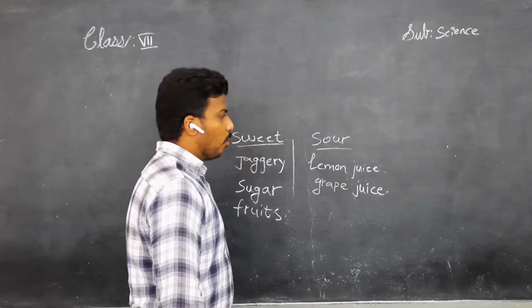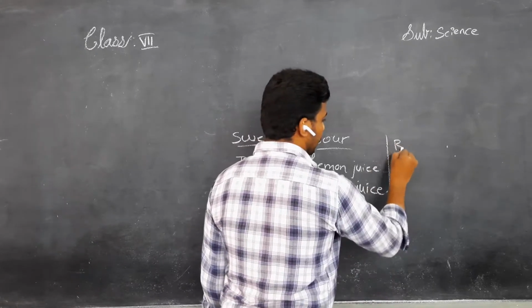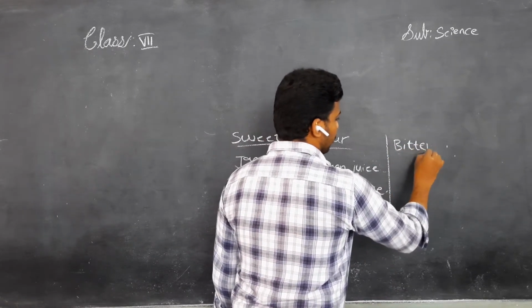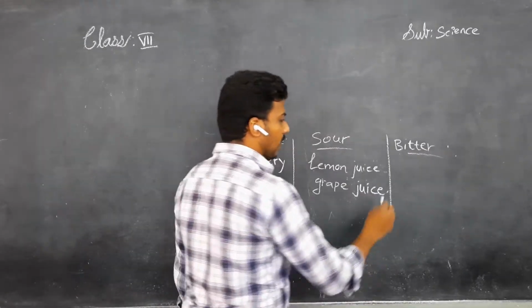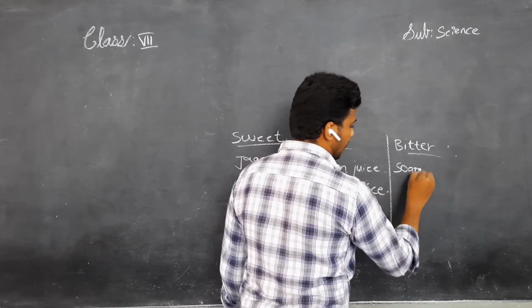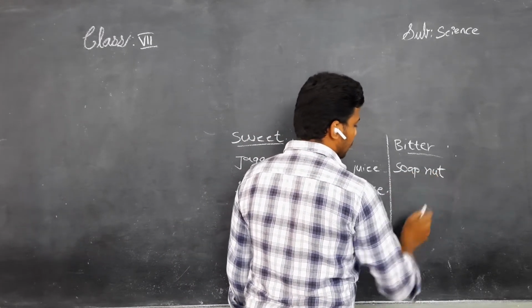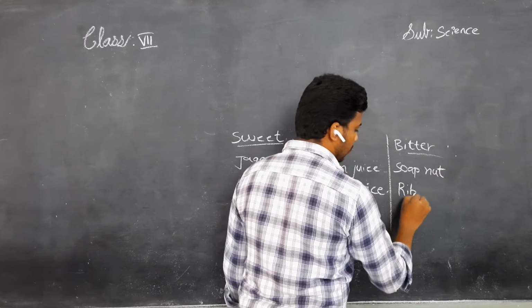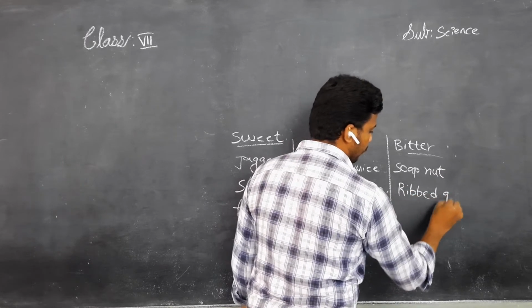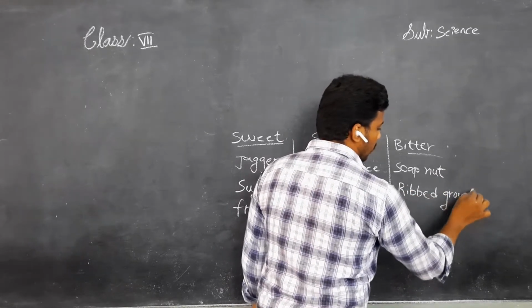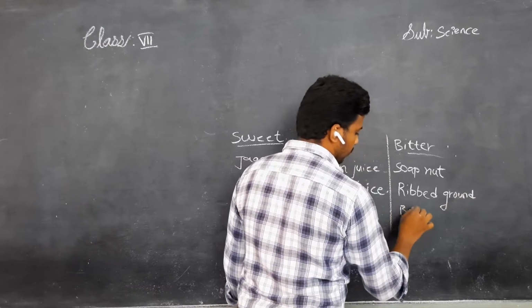Children, next, what is bitter? See, children, you know soap nuts. They taste bitter. Next, bitter gourd.